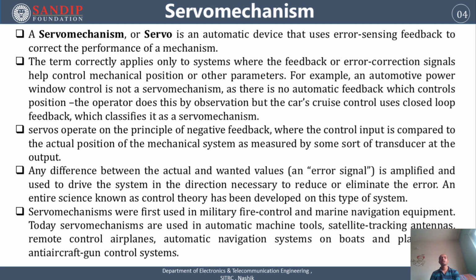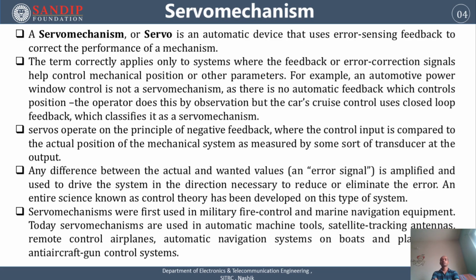Here the operator does this by observation. But car cruise control uses closed loop feedback, which classifies it as a servo mechanism. Power window control is not a servo mechanism because we close the window only by observation; it is not closed automatically by the car.